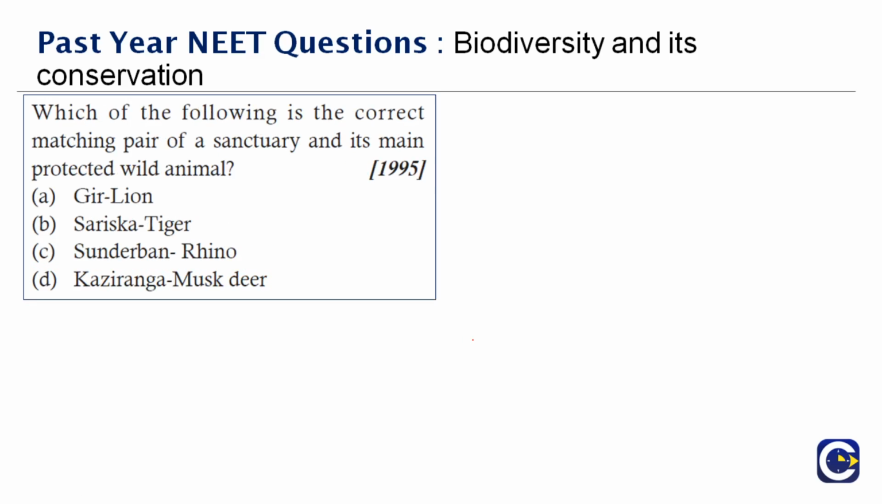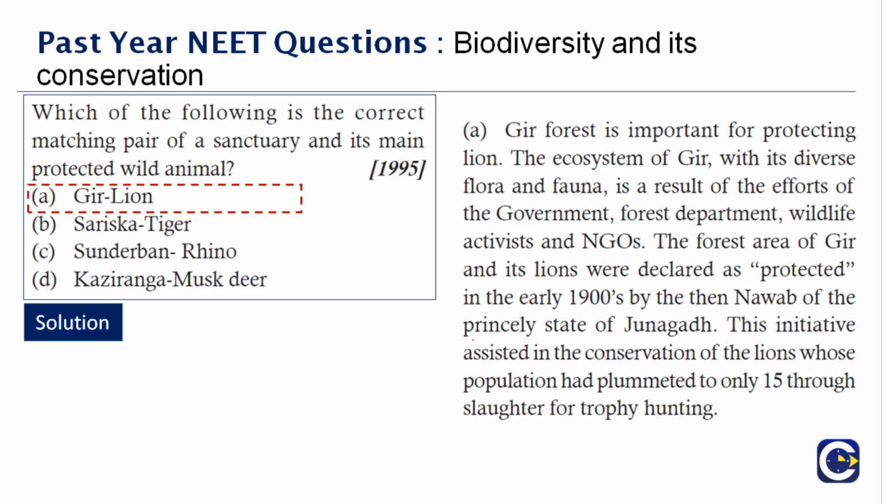Which of the following is a correct matching pair of the sanctuary and its main protected wild animal? This is a very easy question because we just now discussed in the earlier question that Gir forest, or the Gir sanctuary, is exclusively for the Asiatic lions. Therefore, option A is the right answer. Gir forest is important for protecting the lion. The ecosystem of Gir with its diverse flora and fauna is a result of the efforts of the government, forest department, wildlife activists and the NGOs.